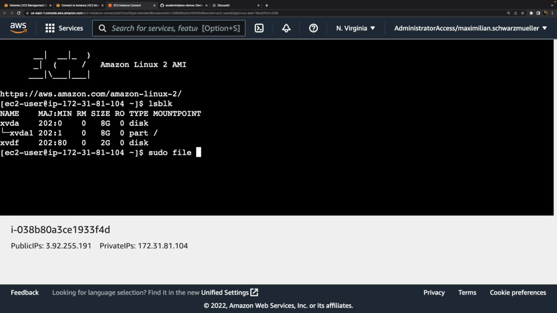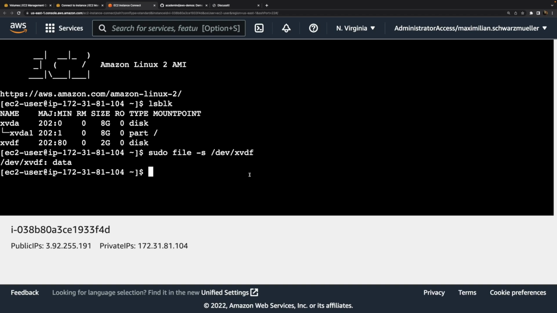A good idea is to first of all run the sudo file -s command and then target this hard drive here with /dev/ and that identifier here, which is xvdf, to see whether it maybe is formatted already. If you get data as a response here though, that means that it's not formatted yet and that you have to format it. This also is another default Linux command which allows us to inspect a connected hard drive and find out whether it is formatted yet or not. /dev is a prefix you have to add here. That's something you just have to know and something that is mentioned in that official guide I showed you a couple of seconds ago.